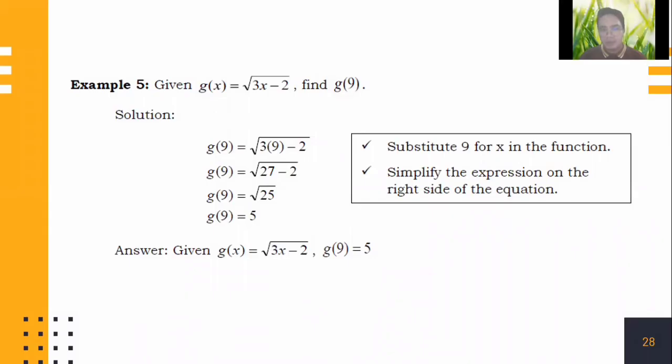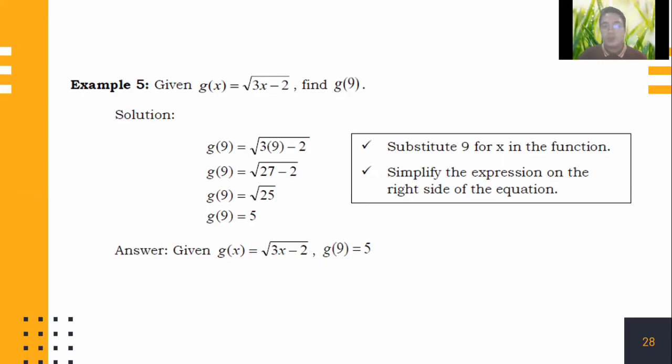And the last example, this looks complicated, but let us try to solve this one. Given that g of x is equal to the square root of 3x minus 2, find g of 9. For our solution, substitute 9 for x in the function. So we have g of 9 is equal to the square root of 3 times 9 minus 2.